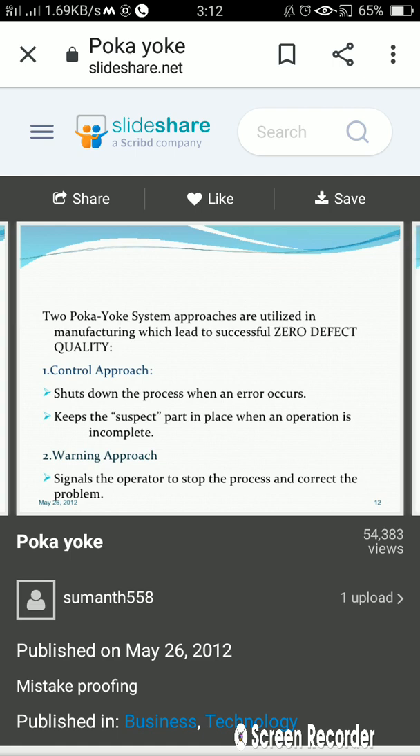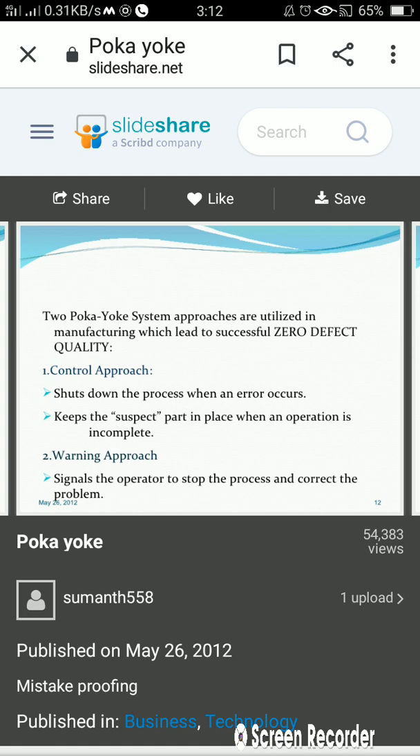Going further, two poka-yoke system approaches are utilized in manufacturing, which lead to successful zero defect. Okay, what are these two? Poka-yoke system approaches that we are going to implement so that we get a successful zero defect quality. First is the control approach. What is meant by control approach? It shuts down the process when an error occurs. Means whenever there is an error, we need to shut down the process. Whatever the process we are conducting, we need to stop that.